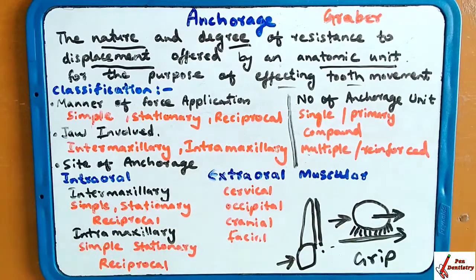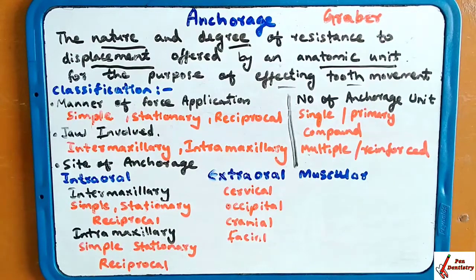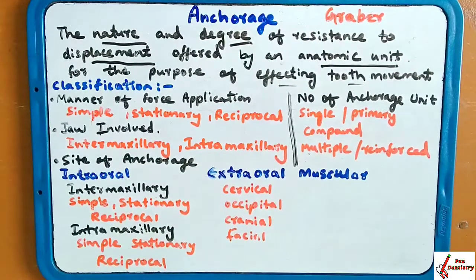Okay. The classification of anchorage is according to the manner of force application. Which type of force application is there? Whether simple, stationary or reciprocal. Jaw involved is intermaxillary or intramaxillary. According to the jaw involved, anchorage is divided into intermaxillary and intramaxillary. Inter means between both jaws, and intra means between the same jaw.